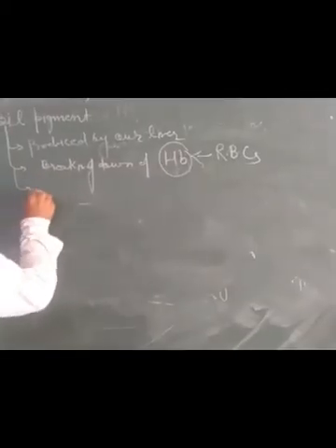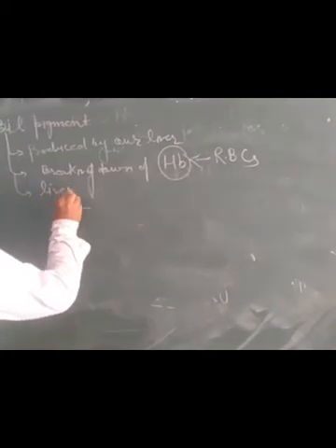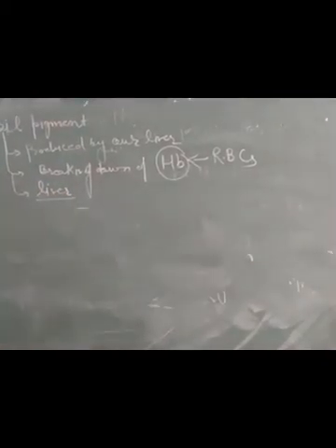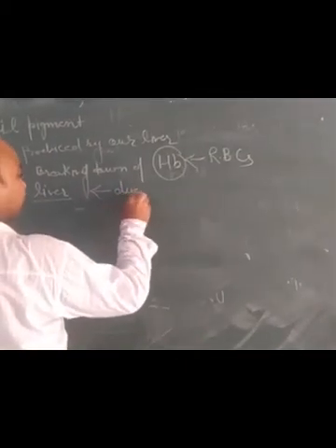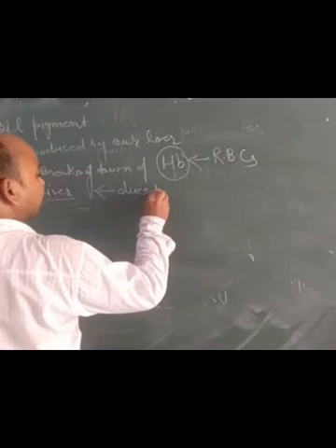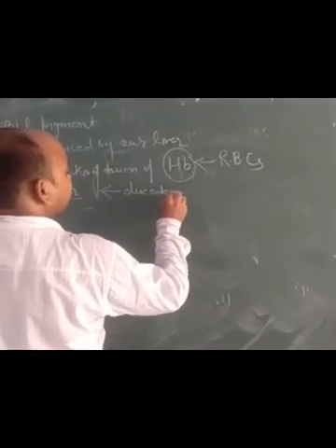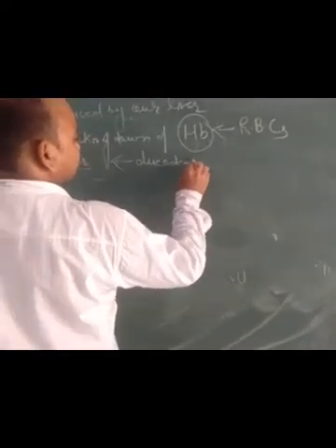It is produced by the liver and gets released into the duodenum, which is part of the small intestine of our body.